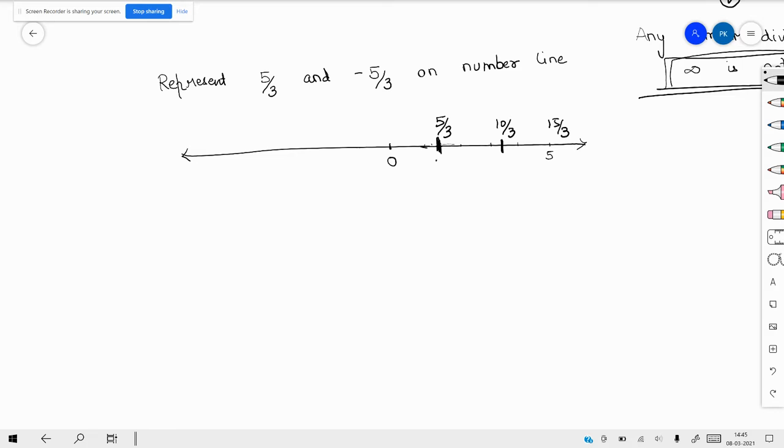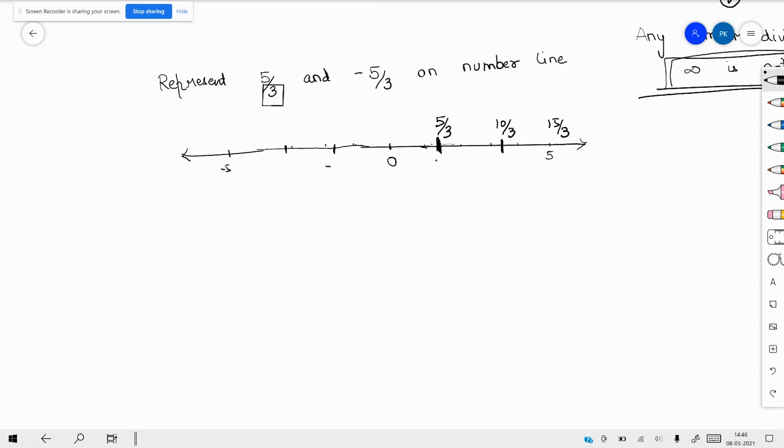Basically what we have done is taken the number 5 on the number line, and then divided it into the number of parts which the denominator asks us to do, and so we get the number. Similarly here we are going to divide again: 1, 2, 3, 4, 5, and -1, -2, -3, -4, -5. This -5 we are going to divide into 3 parts.